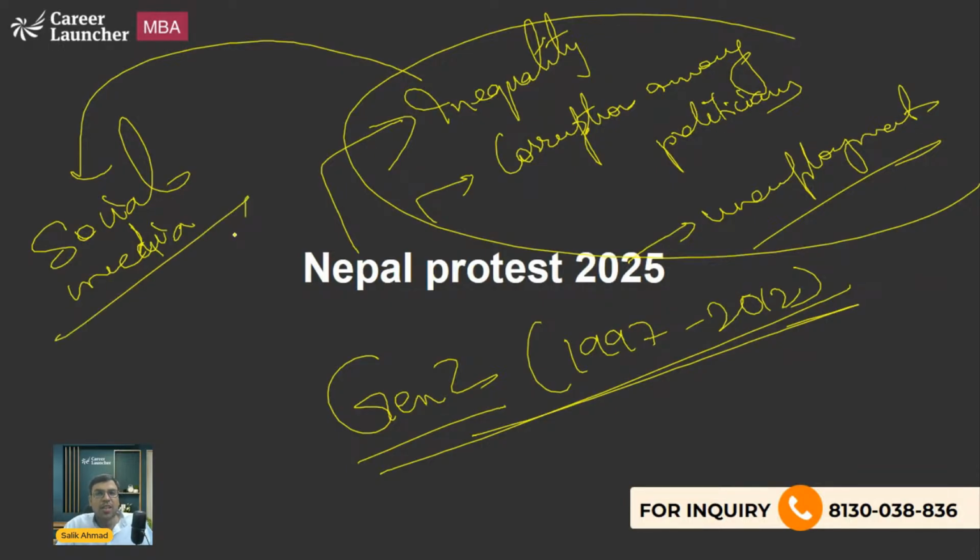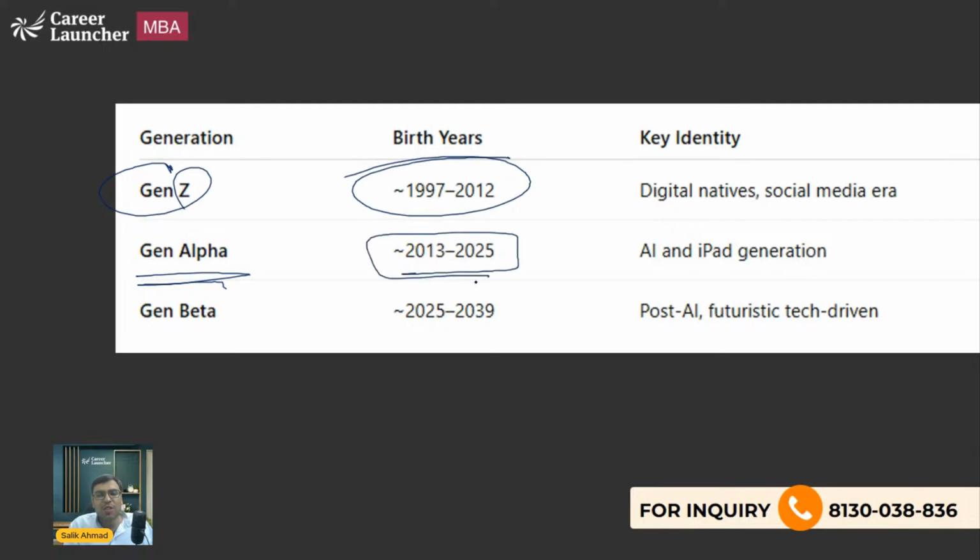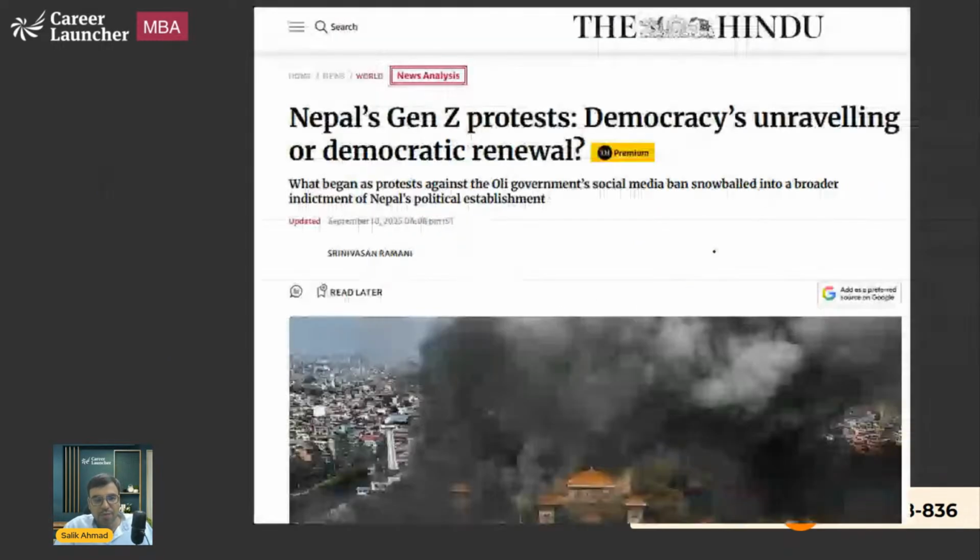Then the protest became so uncontrolled that they started burning houses, buildings, government buildings, etc. That is what you should know. Gen Z is 1997 to 2012. Then we have Gen Alpha from 2013 to 2025, and then Gen Beta, those born from 1st January this year till 2039.